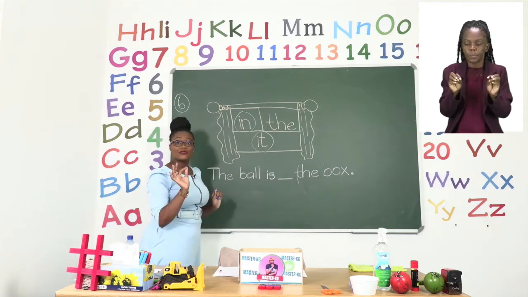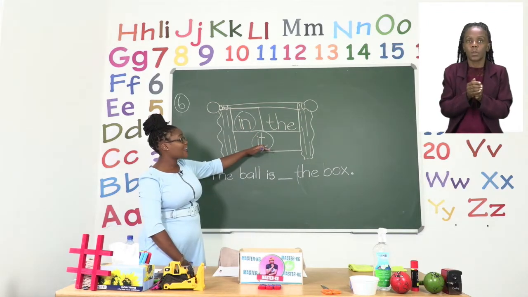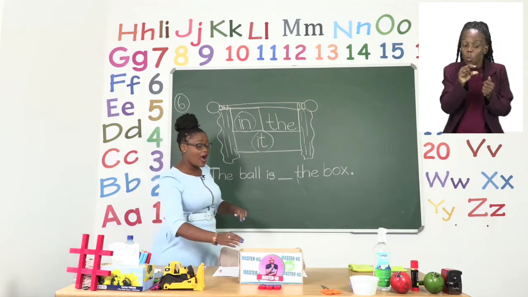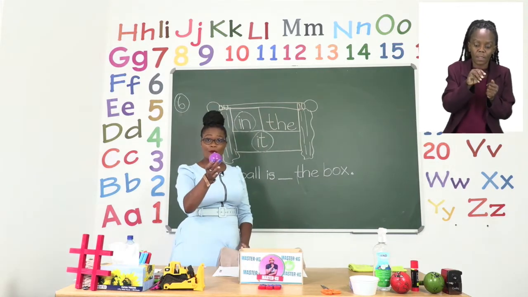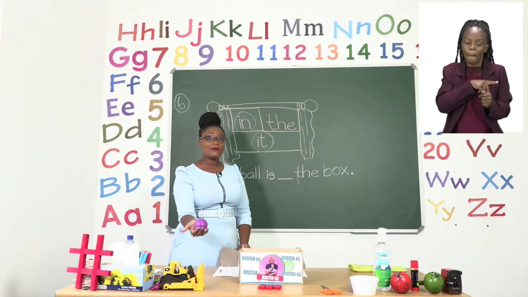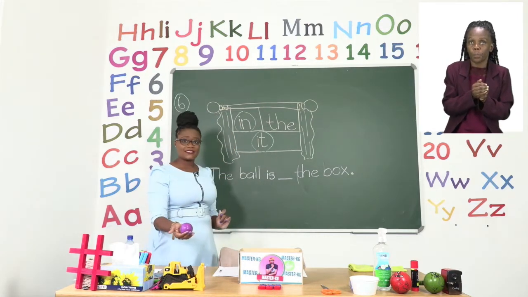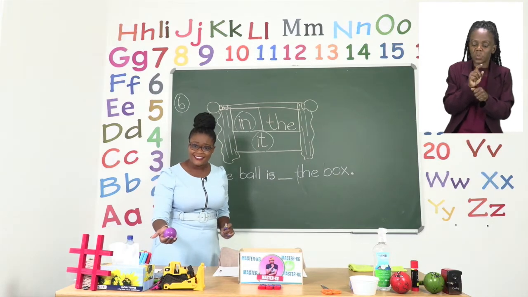Now we want to find out if we're using the word in or it. Now I have a ball with me, a purple ball, and I am going to put it first in the box. Can I do that?